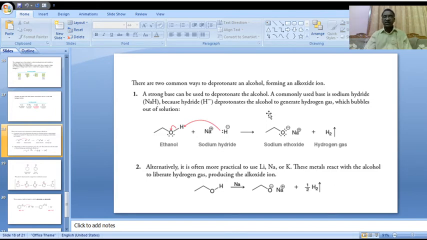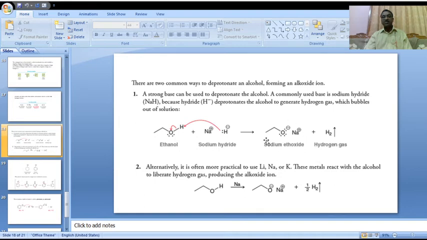The hydride ion, H minus, abstracts this hydrogen. It releases hydrogen gas in this reaction to form sodium alkoxide.